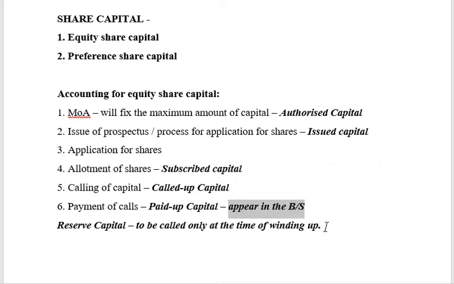Clear, friends? So these are the stages of issue of equity share capital. Generally, these stages will be common even for preference share capital. There will be a slight difference, but the stages predominantly will not differ. Clear so far, friends?